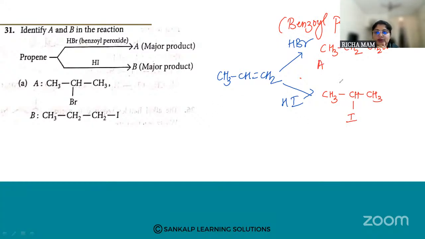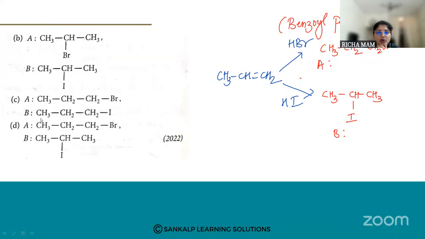So this is your A product. They have asked for major products, right? So this is the major product in both conditions. Which is the answer? It is option number D. Is it understood? Please study the Markovnikov rule also, very, very important. They may ask you directly, or such indirect questions are asked. I hope all the questions are clear.